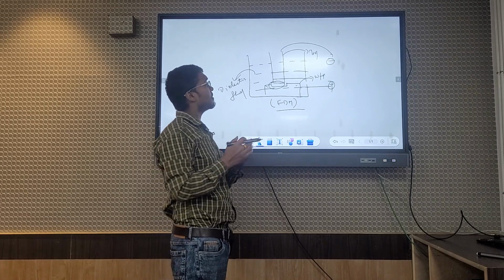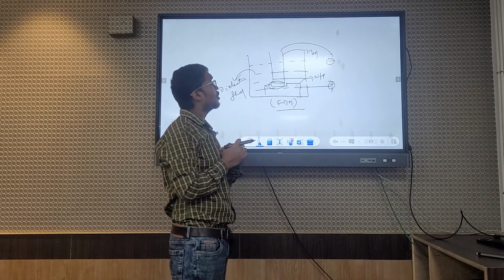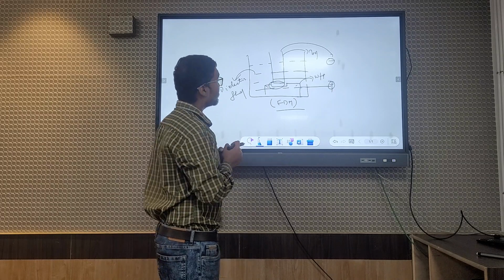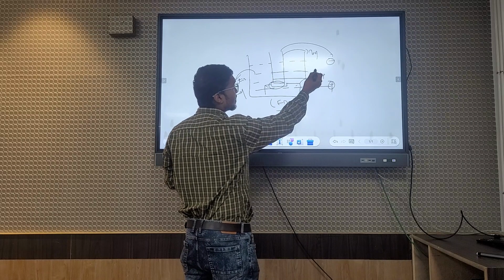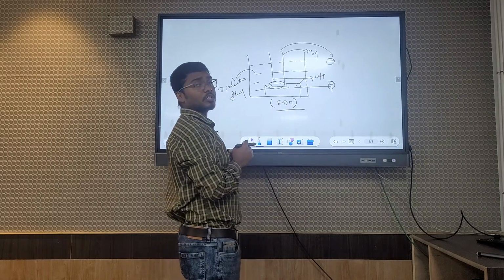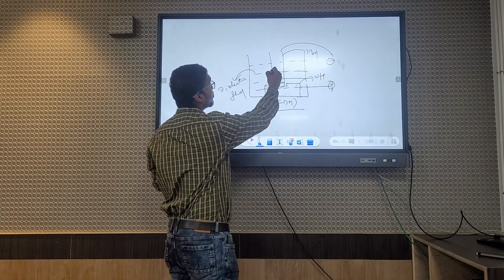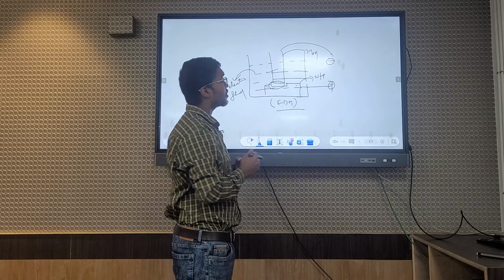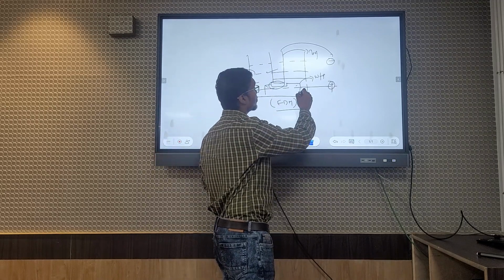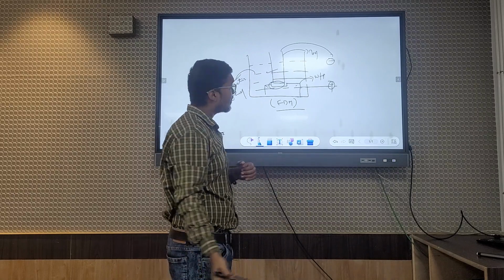Basically, this gap is between 0.002 and 0.5 mm, and the tool is connected to the negative source of energy. Therefore, the tool will act as the cathode, and the workpiece, which is connected to the positive source of energy, will act as the anode.